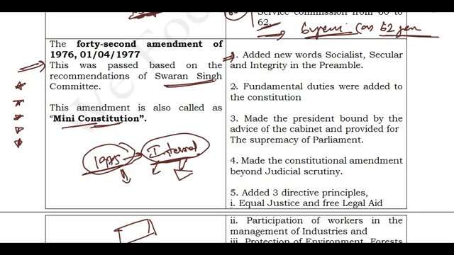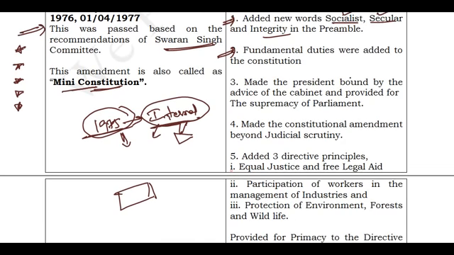It amended the preamble and added some words: socialist, secular and integrity. When we discussed the preamble, we saw these three words were added at later stages because of the 42nd Amendment Act. And remember the date also, it came into existence from 1st April 1977.